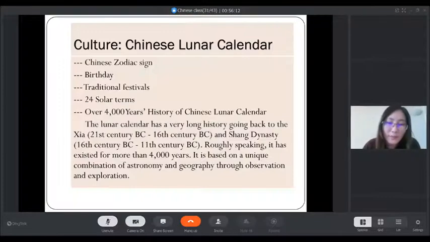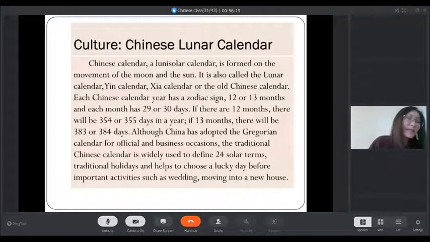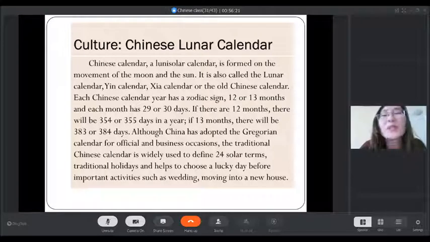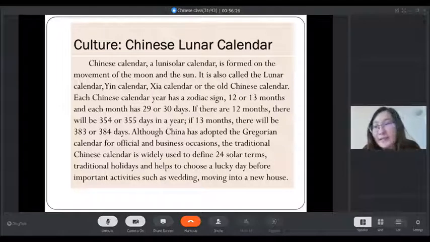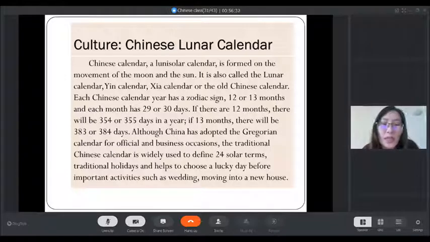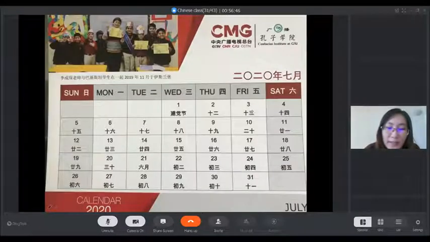For example, in ancient times, in China, we only used the traditional calendar, but nowadays, because there is a lot of communication between different countries, we also use this commonly used calendar. So these are the calendars we use today. If you see the Chinese calendar, they will have two parts.